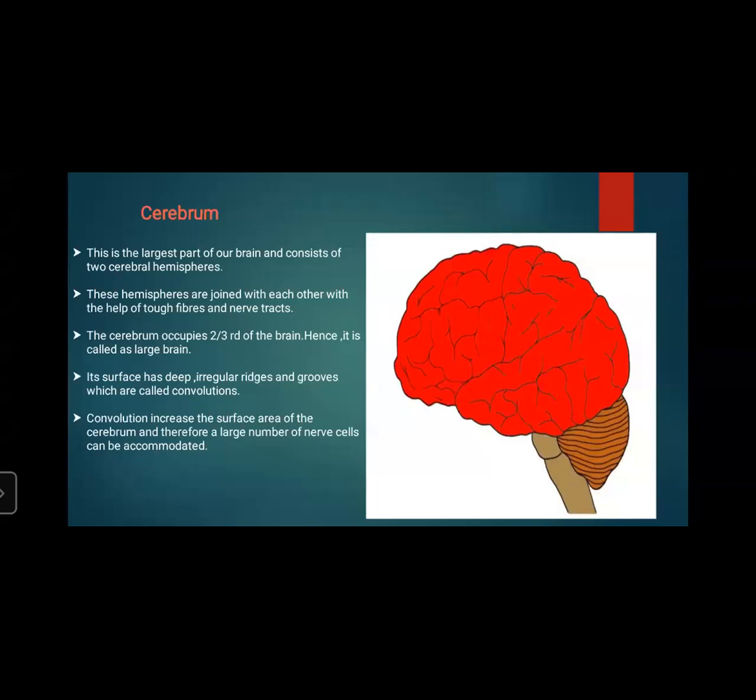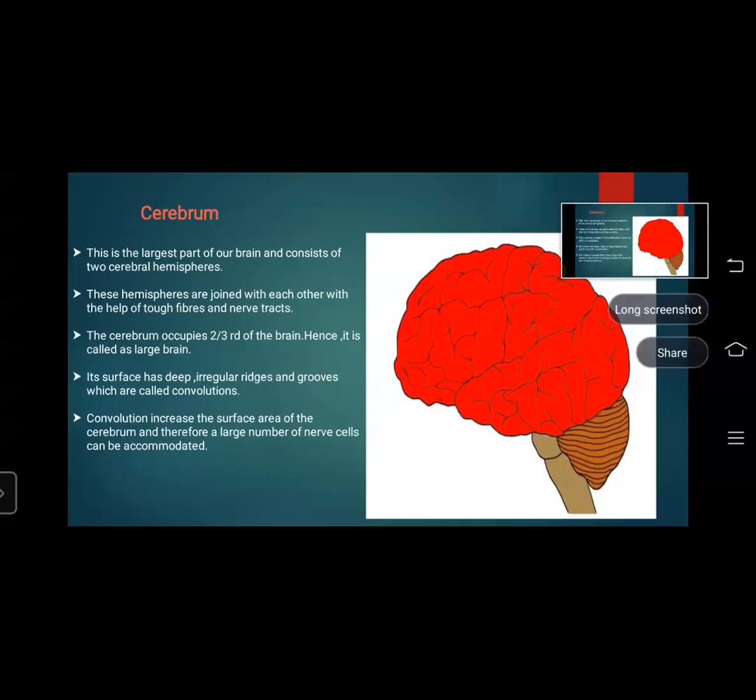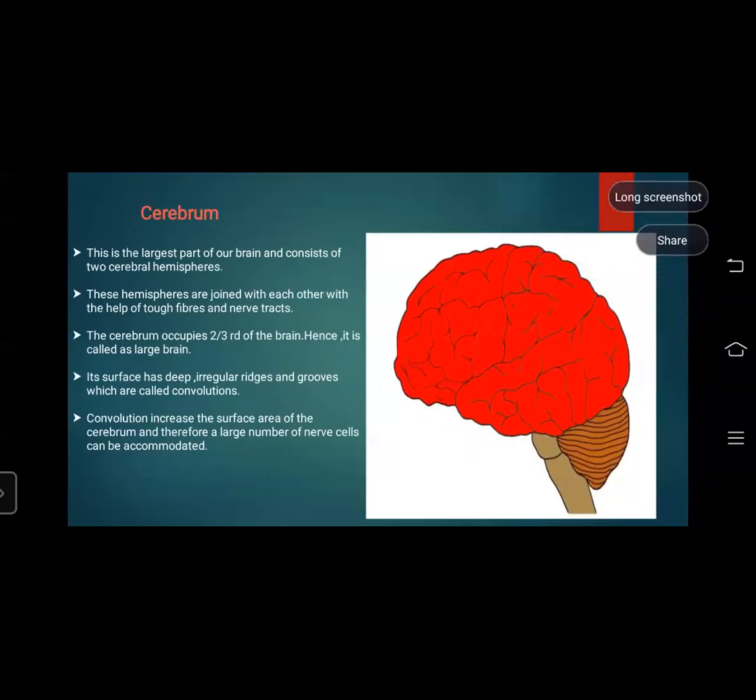If there are three parts in the brain, then two parts are already the cerebrum. So it is the largest part of the brain, which consists of two cerebral hemispheres. These hemispheres are joined with each other with the help of tough fibers and nerve tracts. The cerebrum occupies two-thirds of the brain, and hence it is called the large brain.